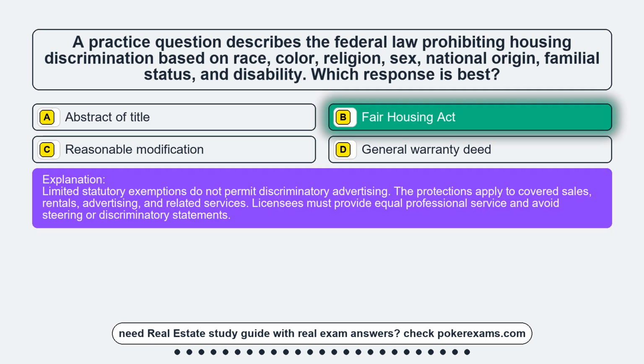Limited statutory exemptions do not permit discriminatory advertising. The protections apply to covered sales, rentals, advertising, and related services. Licensees must provide equal professional service and avoid steering or discriminatory statements.